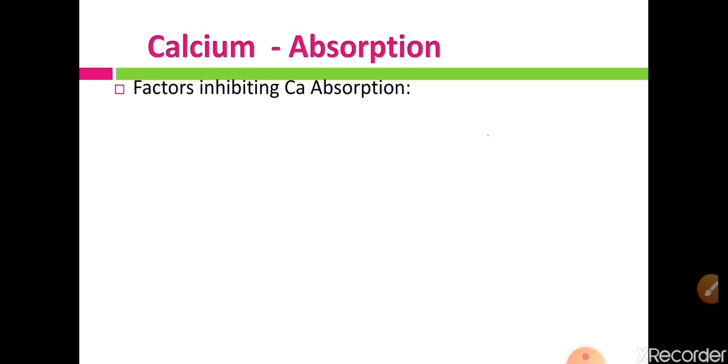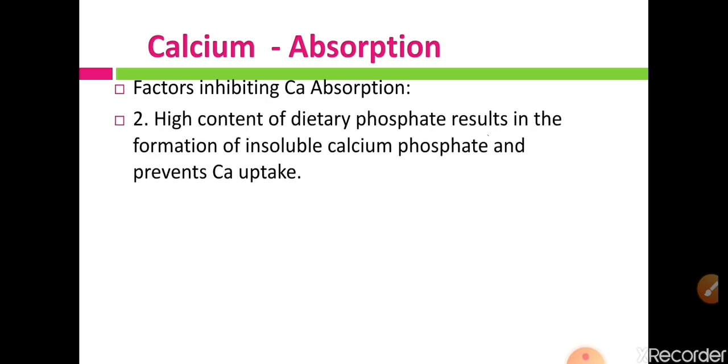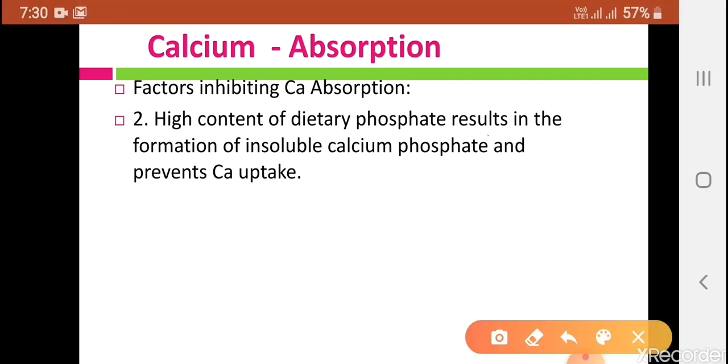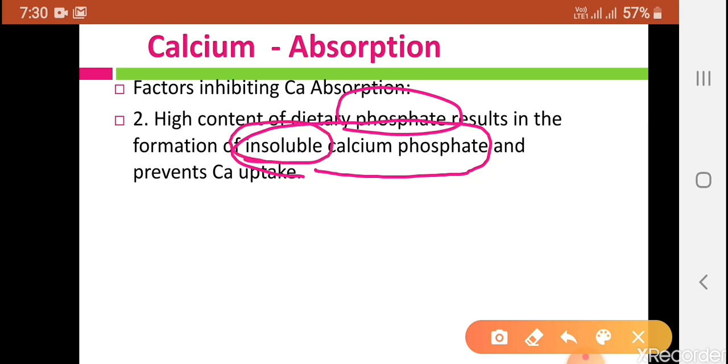Then the second factor which inhibits calcium absorption is high content of dietary phosphate. If we take phosphate in a large amount, then phosphate along with calcium forms insoluble calcium phosphate, and as this salt is insoluble it cannot be easily absorbed through the intestine.